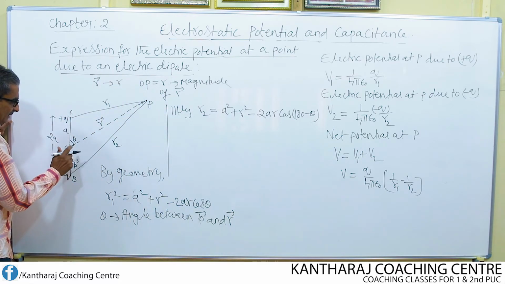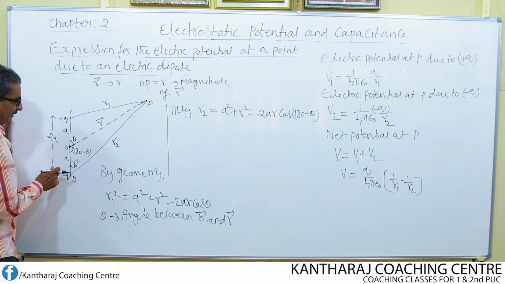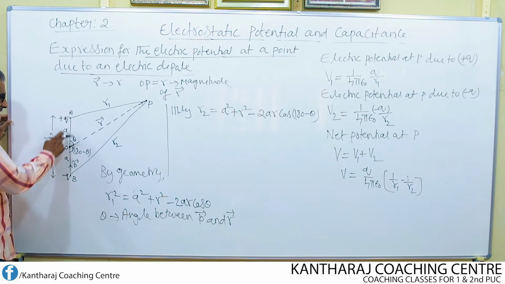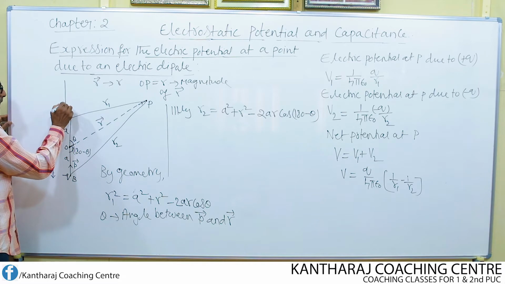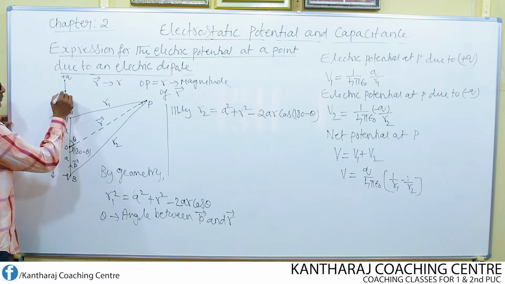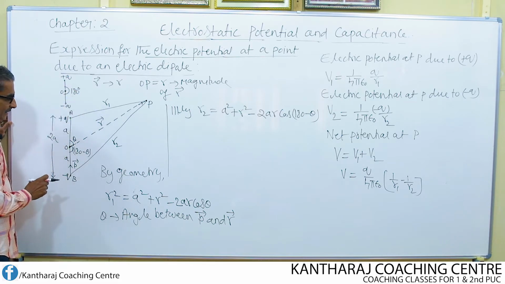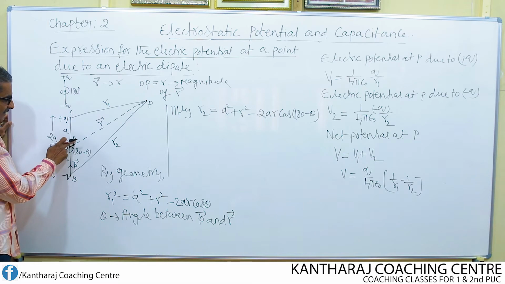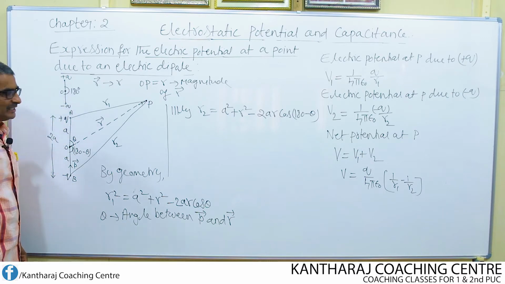Here if this angle is theta, then the other angle will be 180 minus theta. Why? The total angle of this straight line, the dipole axis with minus Q, O and plus Q, should be equal to 180 degrees. Theta is already there, and if I add 180 minus theta, theta and minus theta cancel, and we get the total angle as 180 degrees.